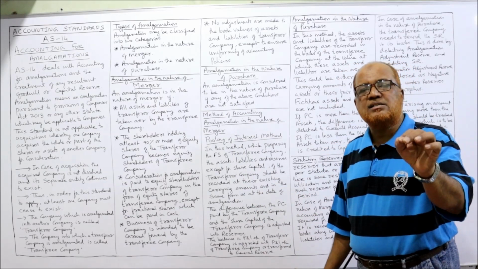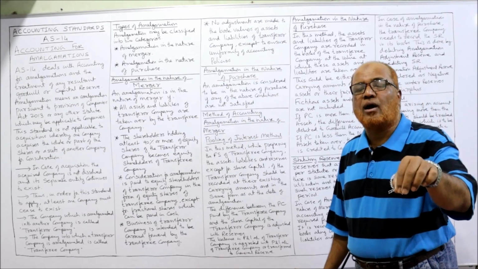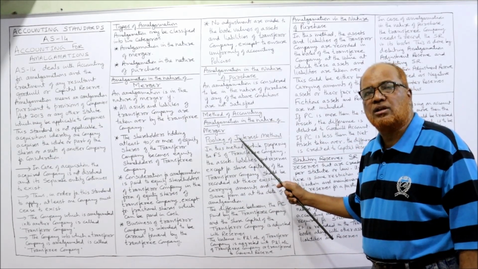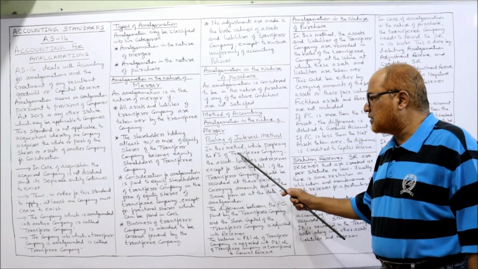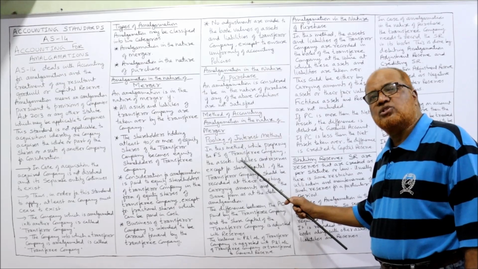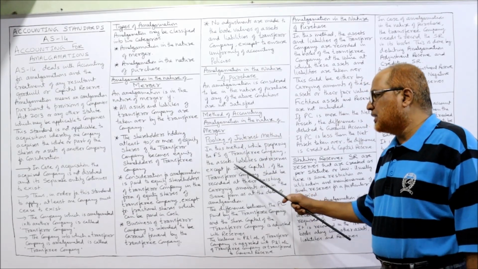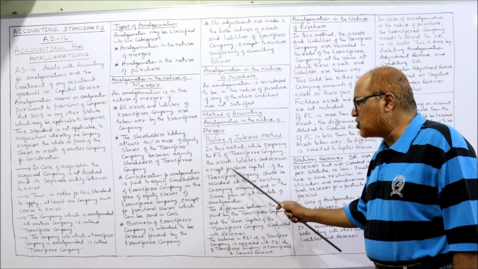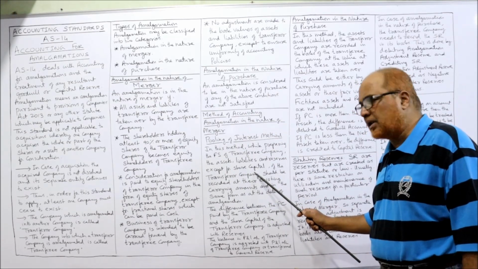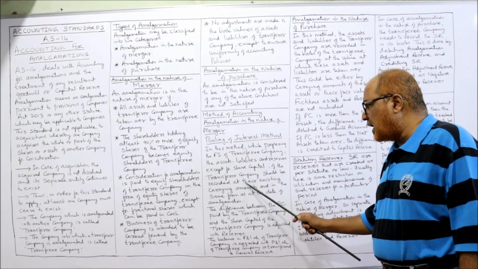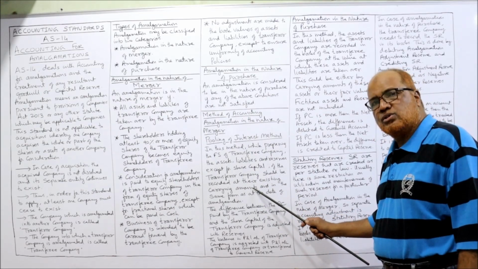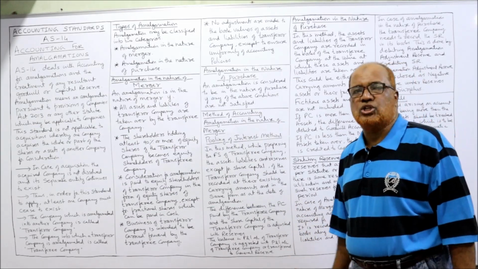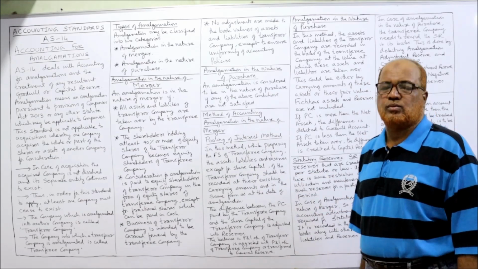So pooling of interest method is a method of accounting for amalgamation if the amalgamation is in the nature of merger, right? So in this method, while preparing the financial statements of the transferee company, the assets, liabilities and reserves except share capital of the transferor company should be recorded at their existing carrying amounts and in the same form as at the date of balance sheet. Very important paragraph, this one.